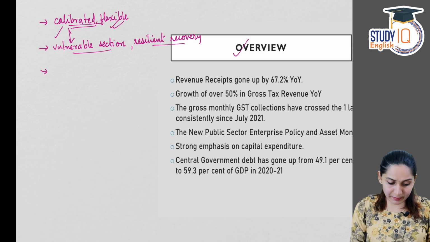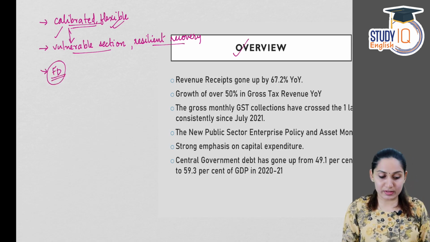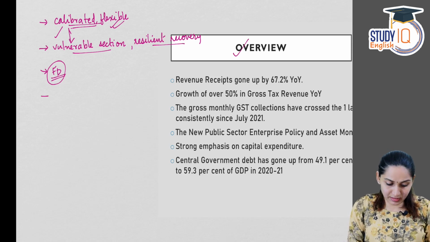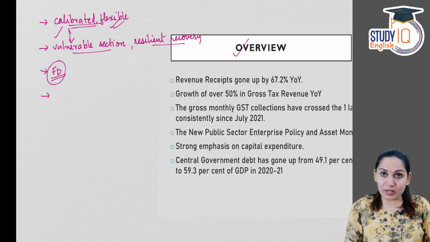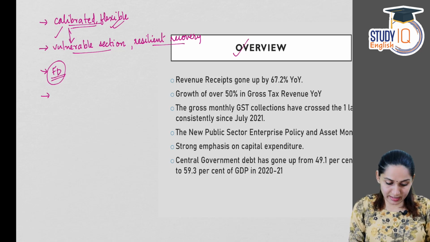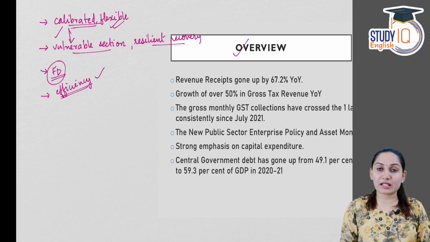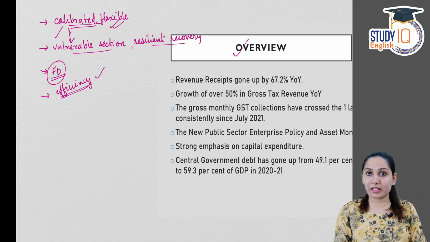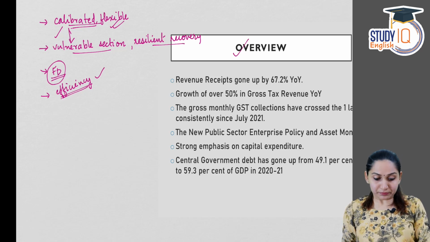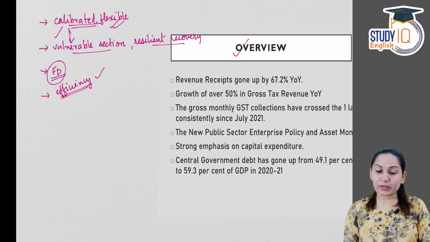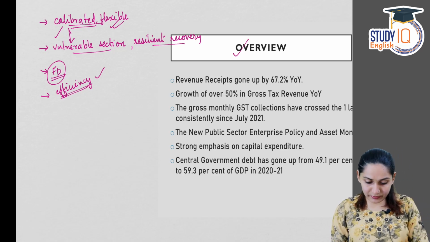So in this chapter we will be discussing the fiscal developments that took place in India in 2021-22. The survey also suggests certain policy measures to enhance the efficiency of government spending. These suggestions also we will understand and learn, because they might be very important for your examination. So let us come to the chapter. First, coming to the overview of the chapter.